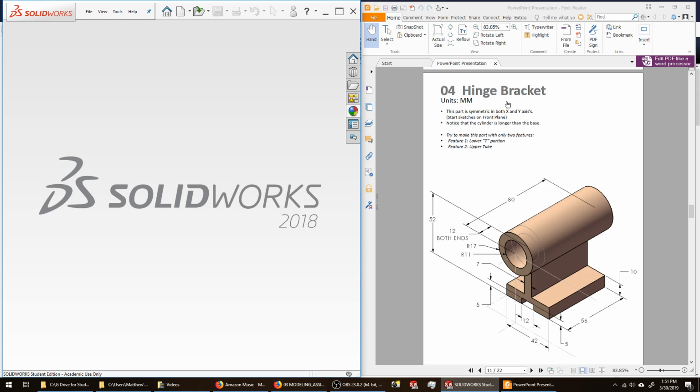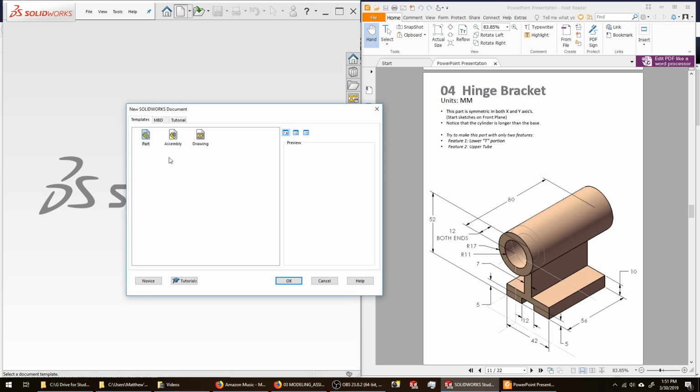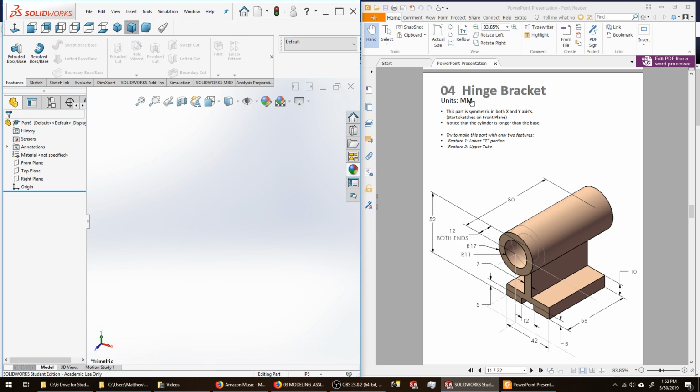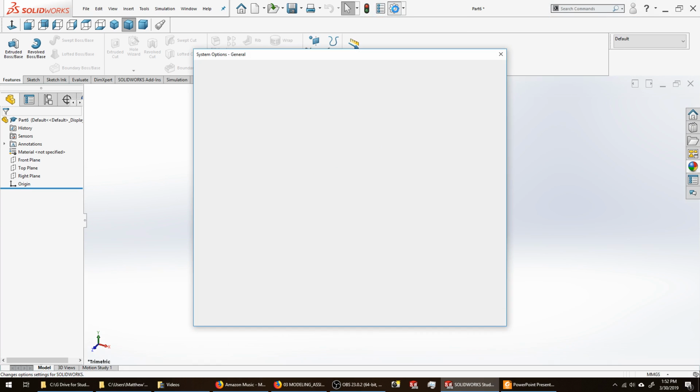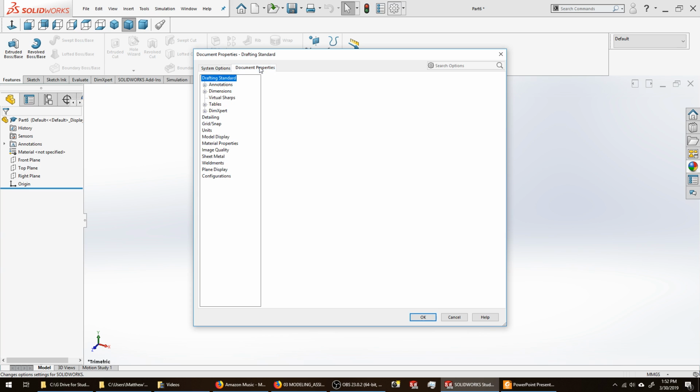The fourth modeling assignment is the hinge bracket. I'm going to go ahead and create a new part. The units are metric. Come down and change my units to metric. Maximize my window to get to my options gear. Go to document properties.